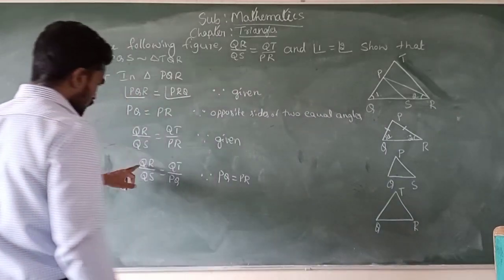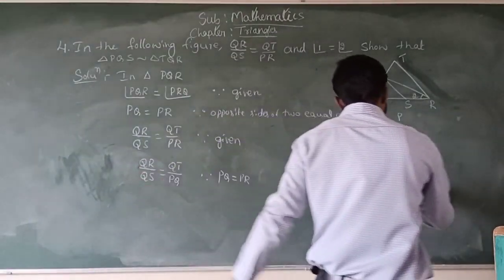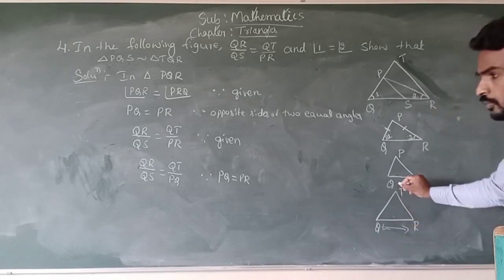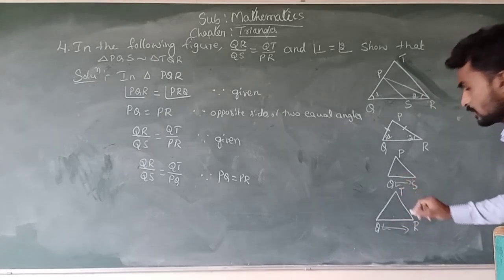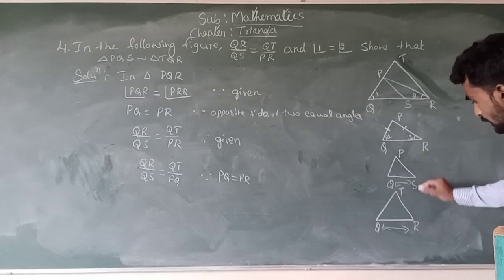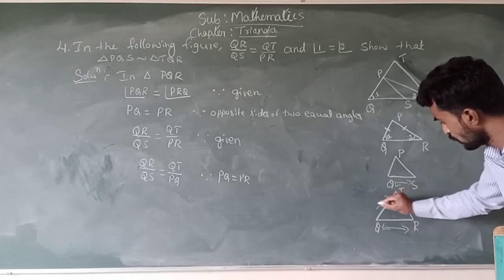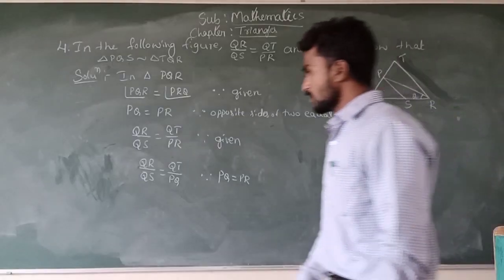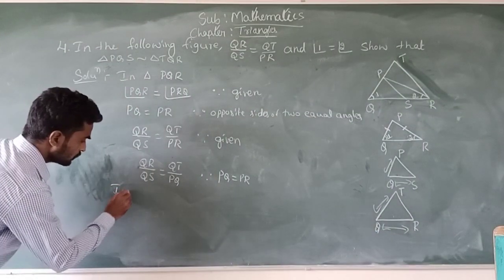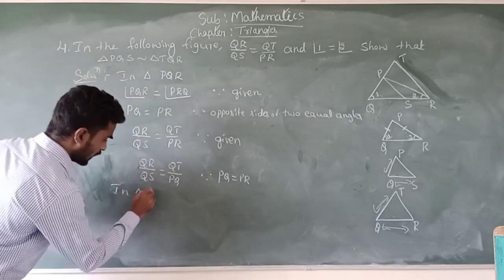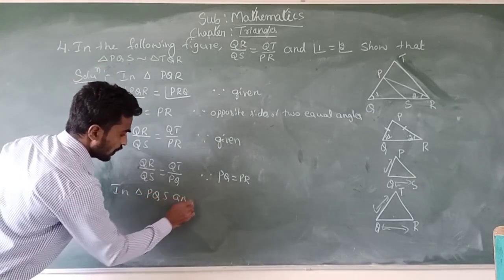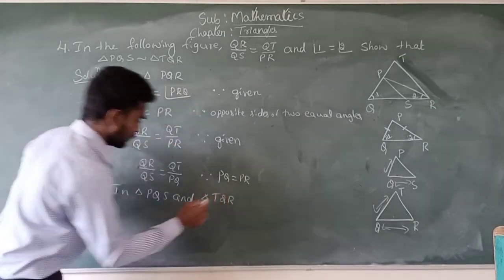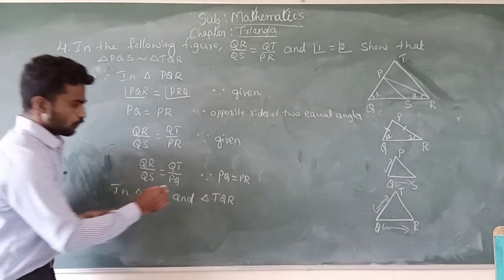We already found out one ratio: QR, this side, divided by this side is equal to QT, this side divided by this side. By using that, in triangle PQS and triangle TQR, we already proved this.